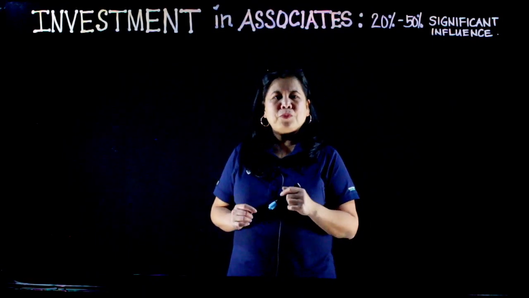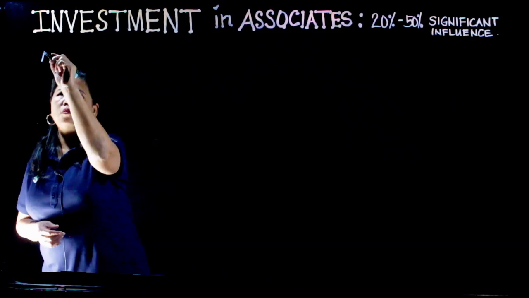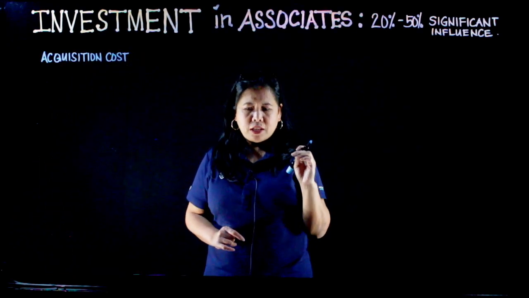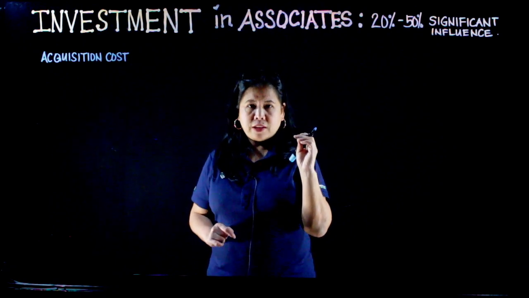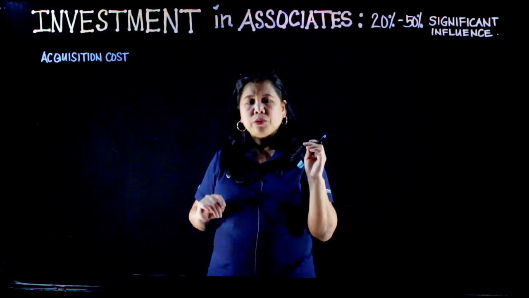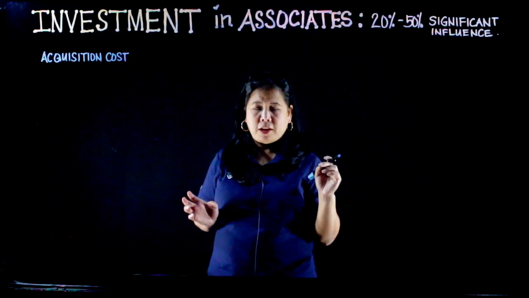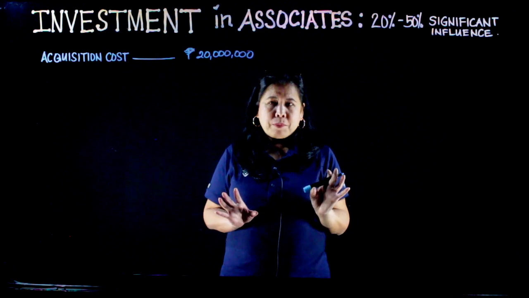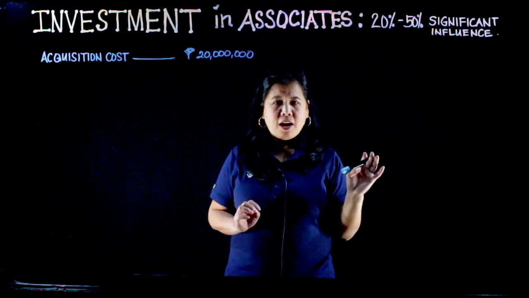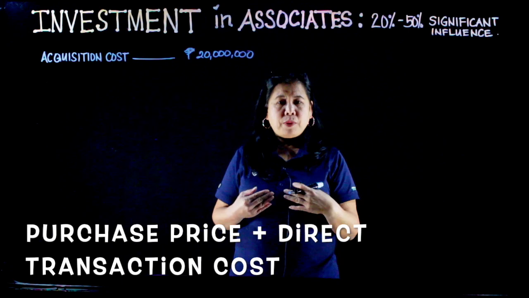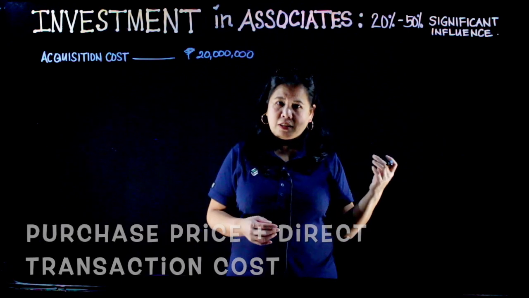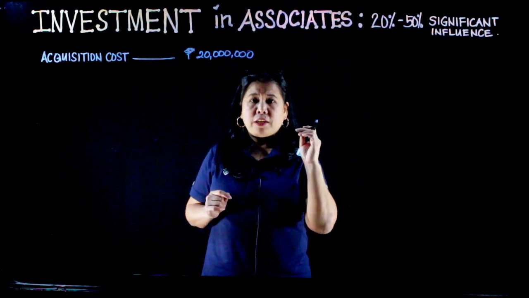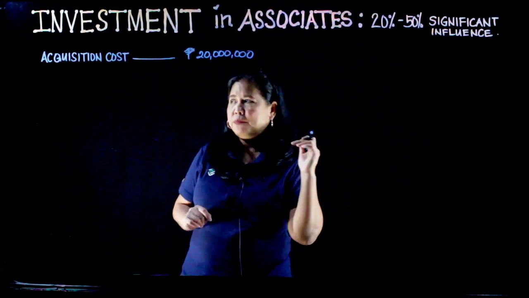problem, mag-uumpisa tayo sa acquisition cost. Crunch Company purchased 25% of the outstanding ordinary shares of an investee paying 20 million. So, ang acquisition cost natin ay 20 million. And remember, ang acquisition cost na ika-capitalize natin sa ating investment account ay ang purchase price plus our direct transaction cost. From the acquisition cost, ima-minus po natin carrying amount of the net asset of the investee.